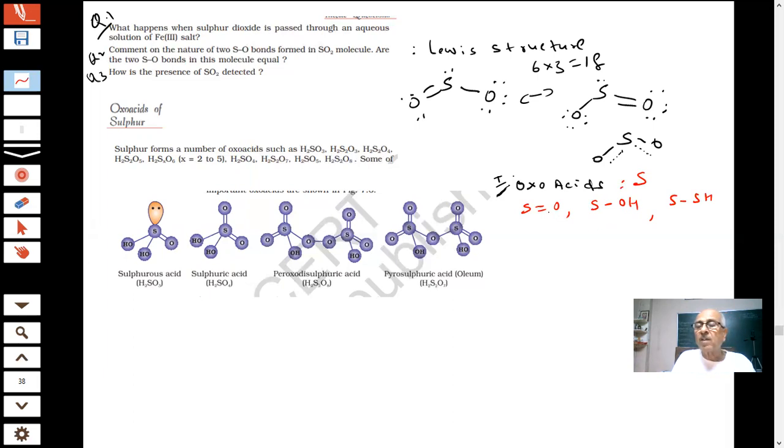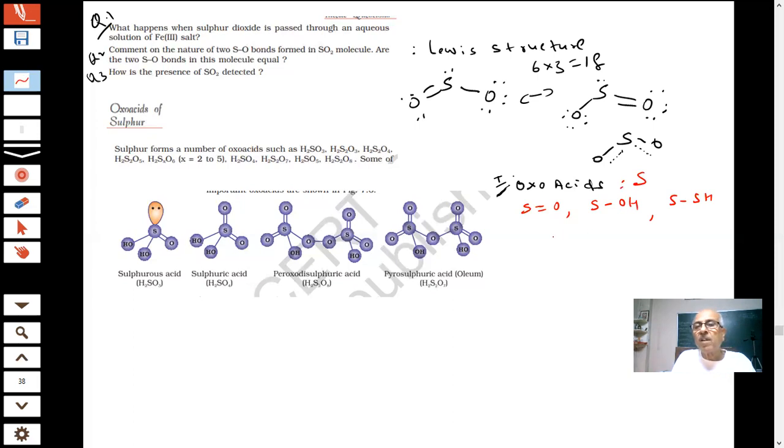But oxygen has to be there, and this bond should be present. And oxoacids, you see, they can occur in the free state and as salts. Oxoacid salts are there. Then the free state plus salts, or in solution, a lot of them exist in solution.